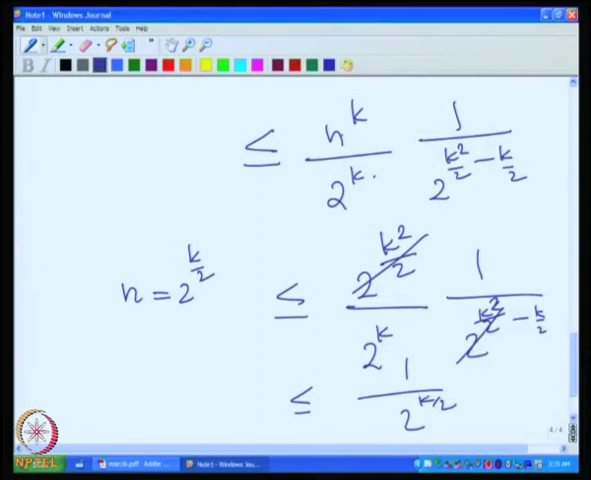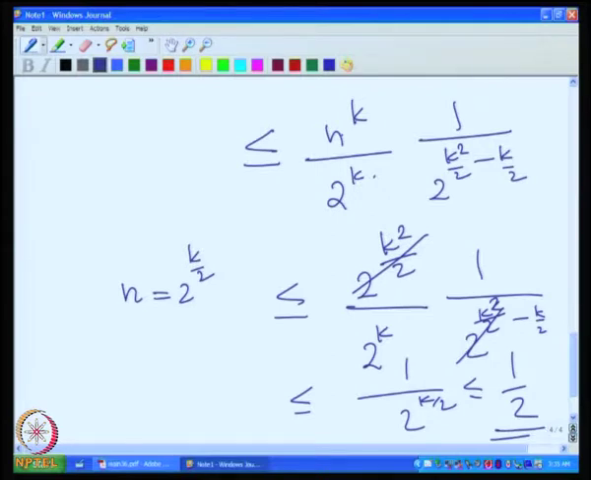Now, I have assumed that k is at least 4, because the k equal to 3 case is already considered. So, if I put the smallest possible value here, k equal to 4, it is 1 by 2, right. So, I get that it is less than or equal to 1 by 2.